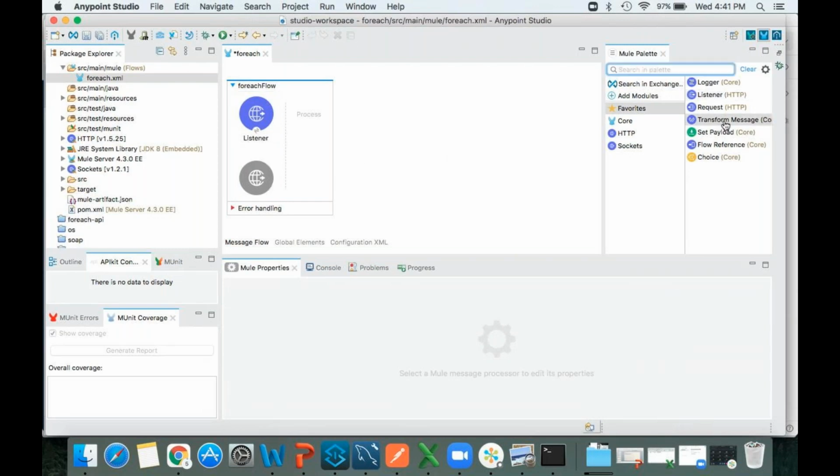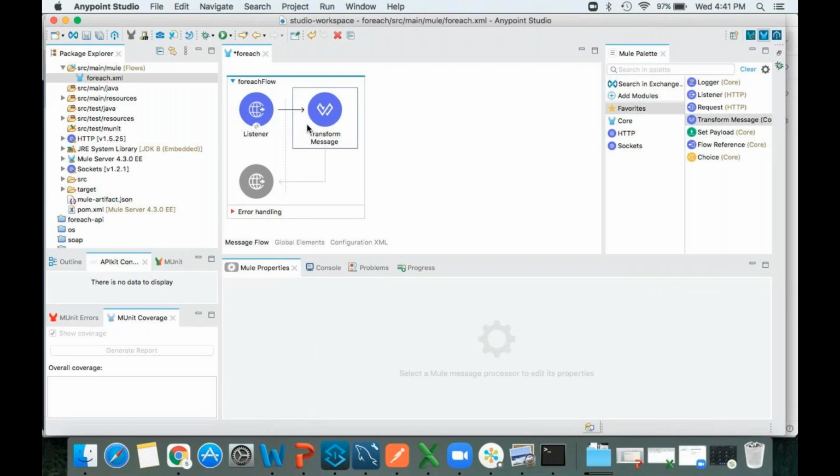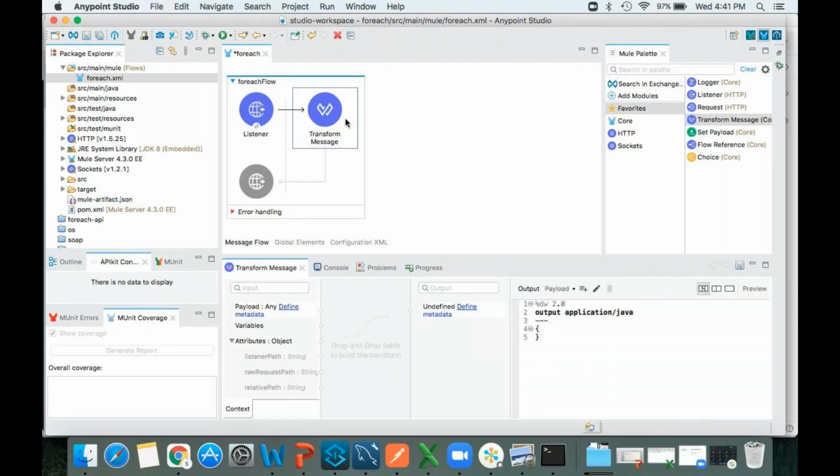Now I'm going to take one transform message. Here I'm going to write some script, and based on this script I will generate records. Usually we get all the records from the source. Source means someone provides them through a CSV file or something, and we keep it in one location. We can call it whenever we want. I already explained that, right? File connector. So in real time we may get it like this. If we don't have any records, we can generate them on our own.